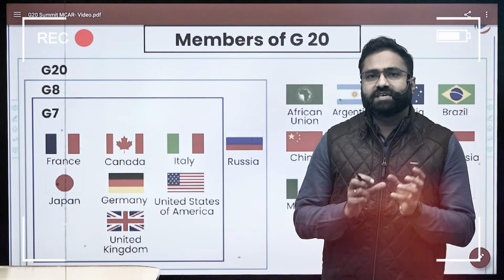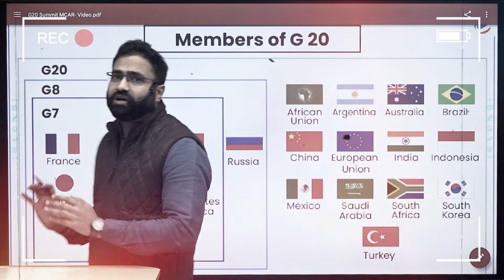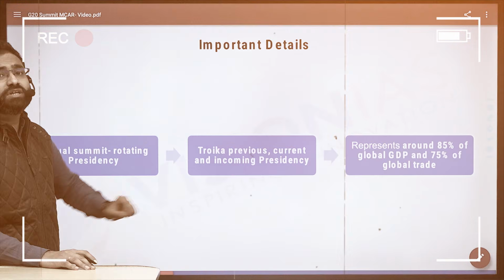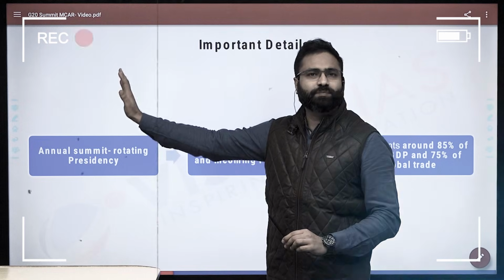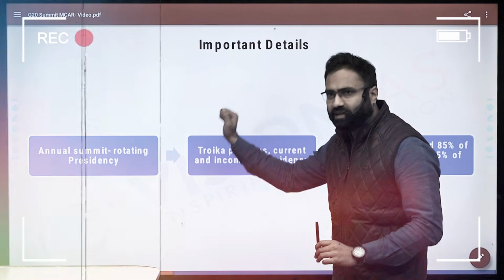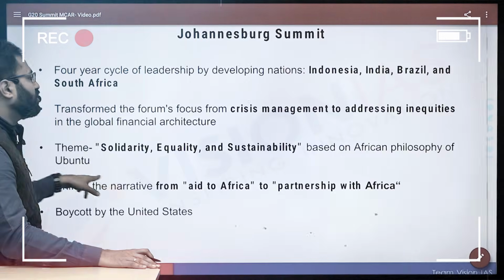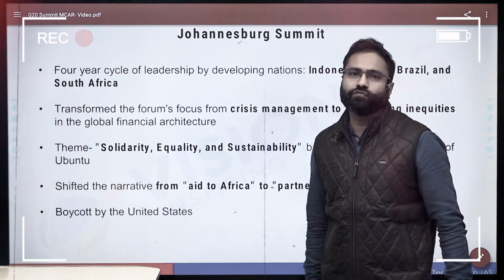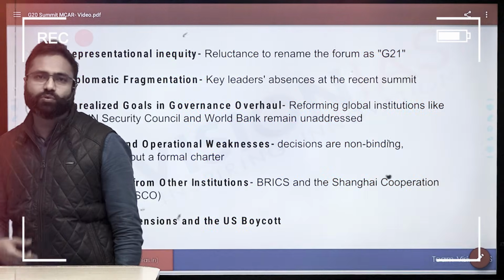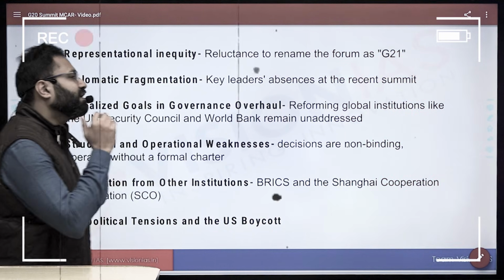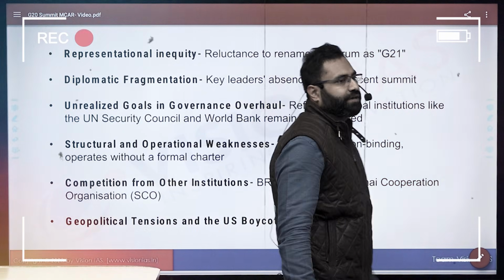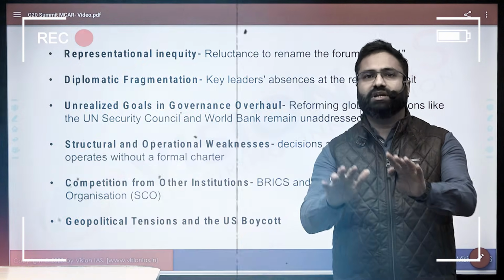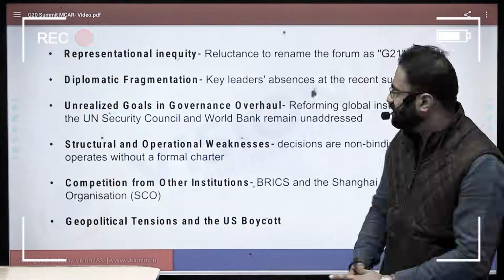African Union became a member of G20. The way UPSC keeps on asking questions, that's why this particular diagram is also very important. What is the principle of Troika? Past president, there is the present president, and then there is a future president. The philosophy that this particular summit was based upon was the philosophy of Ubuntu. And the recent US boycott also sends the message that all is not good with this particular organization, and still this organization lacks the support of all the powers equally.